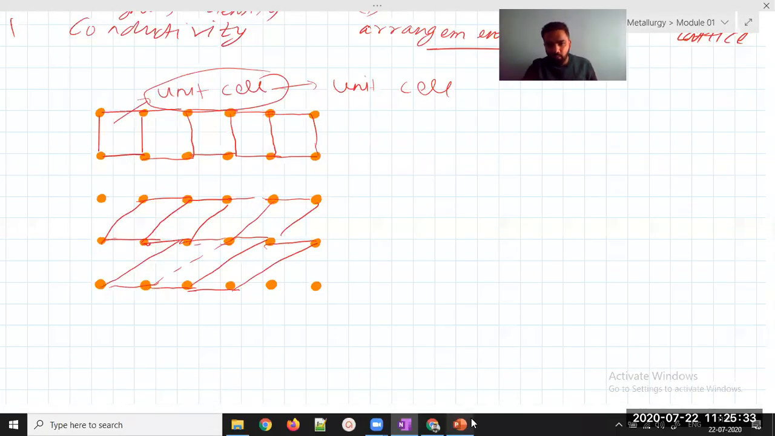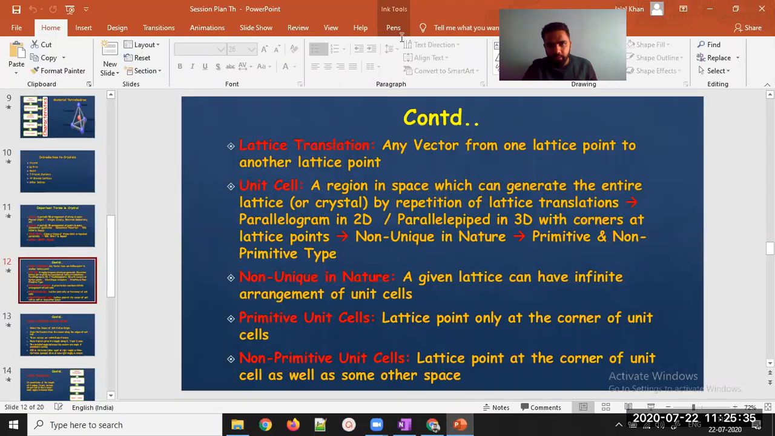So I'll get to this point. We can read this point again. A region in space which can generate the entire crystal. Many unit cells together will generate what? An entire crystal. So if I can repeat the region in space so that I can generate the entire crystal by repetition of lattice translation, it is called what? Unit cells.